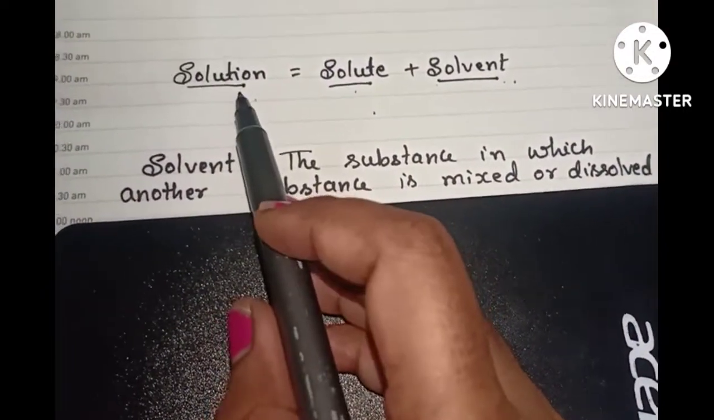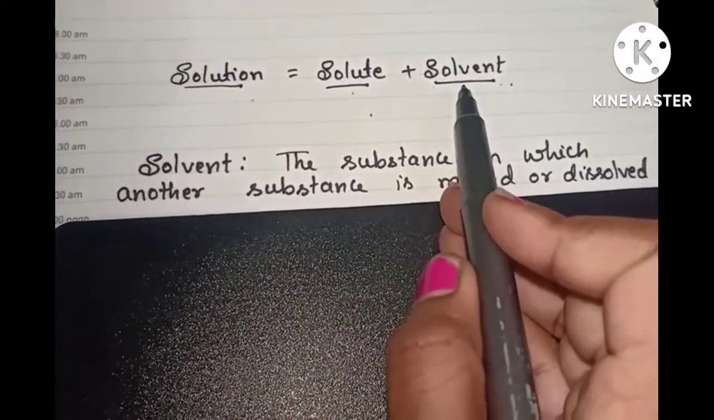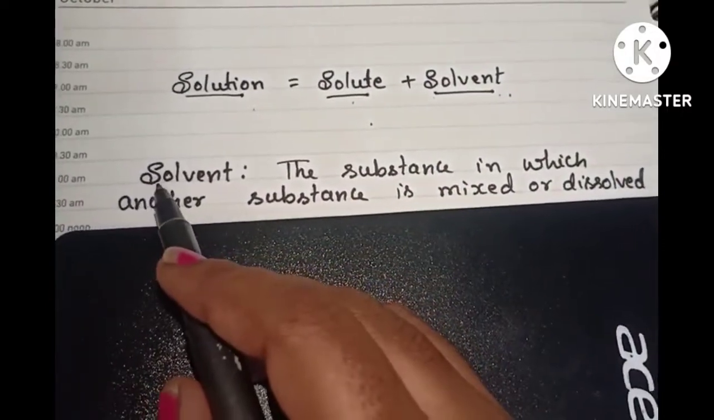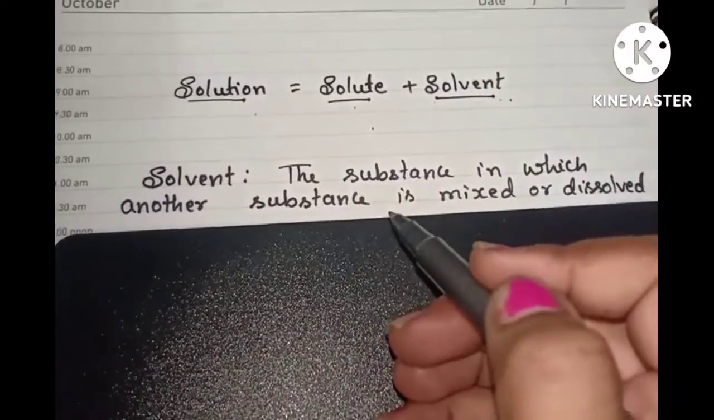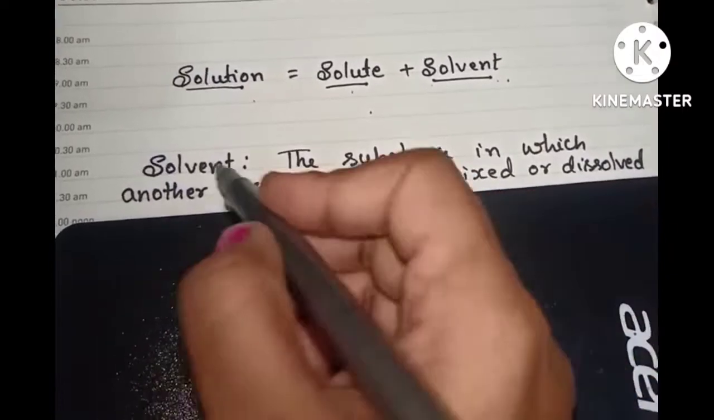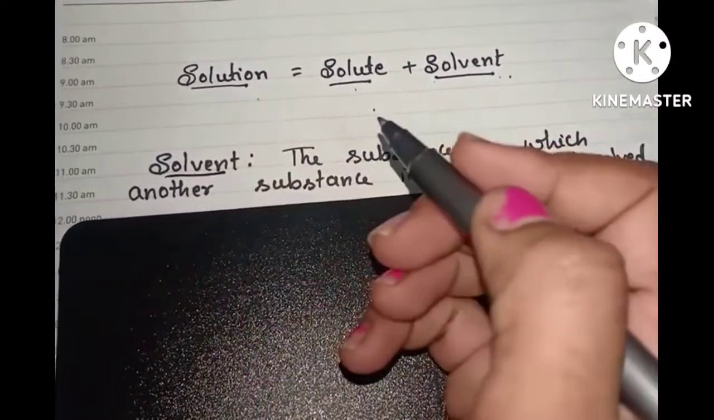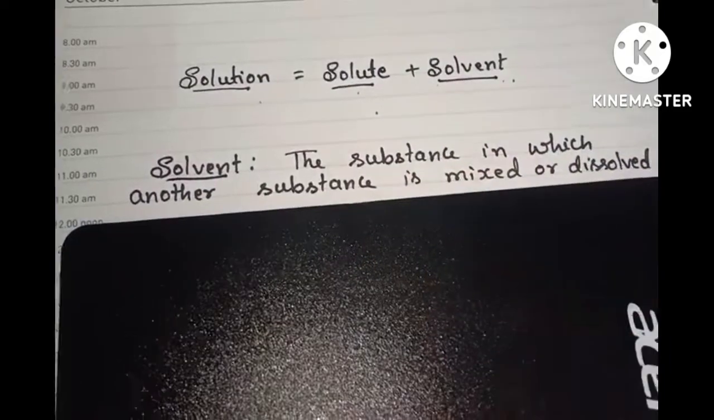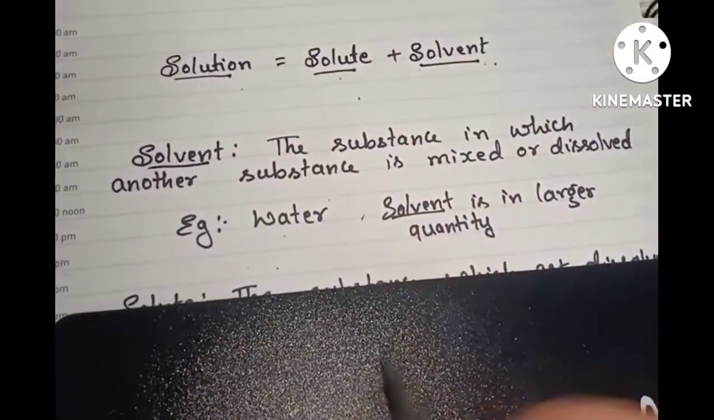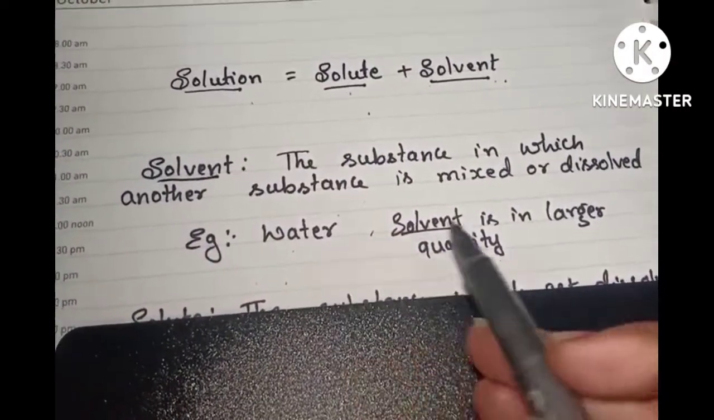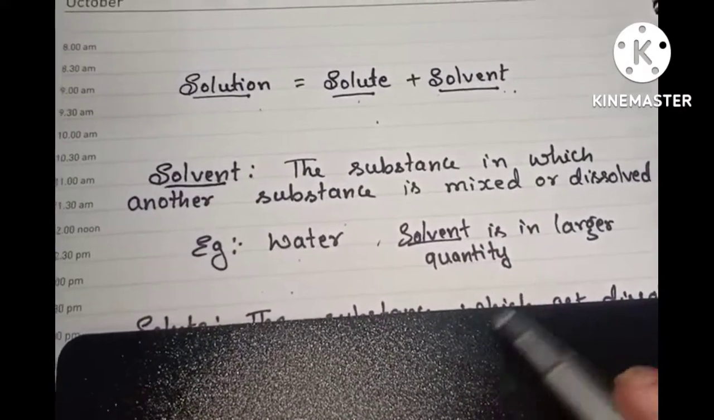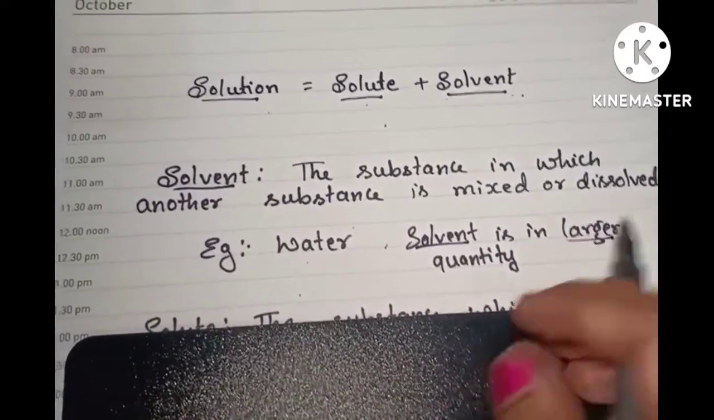Solutions are made up of two components, solutes and solvents. Let's see what are solvents and solutes. Solvent means the substance which dissolves solute particles in it is known as solvent. So always solvent is in a greater quantity. That means it is in a larger quantity in the solutions. Example, water. Water is a universal solvent. It dissolves solute particles in it. So always solvent quantity is greater than solute particles.